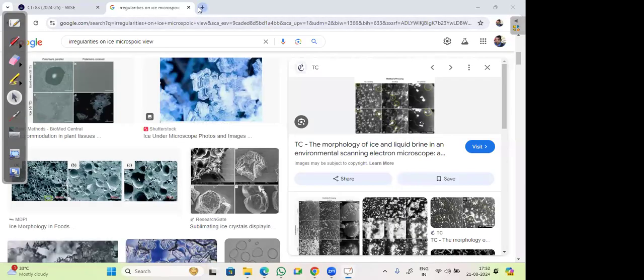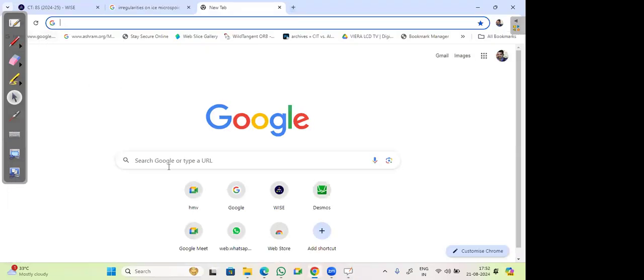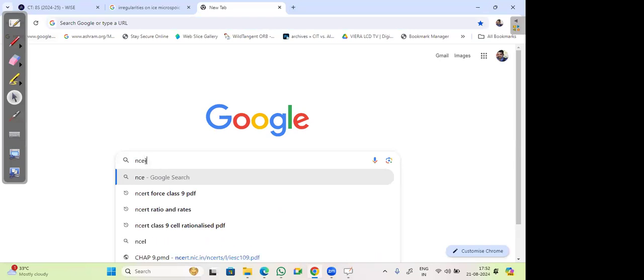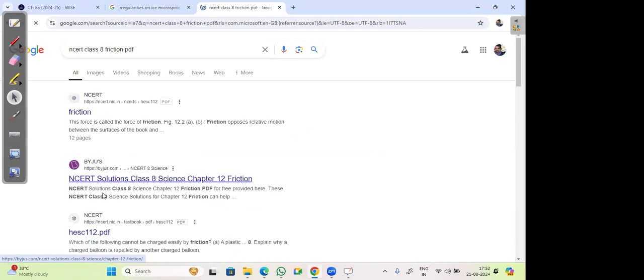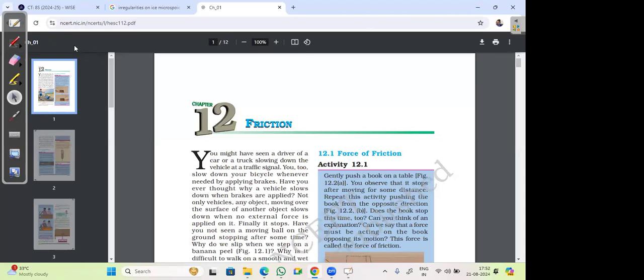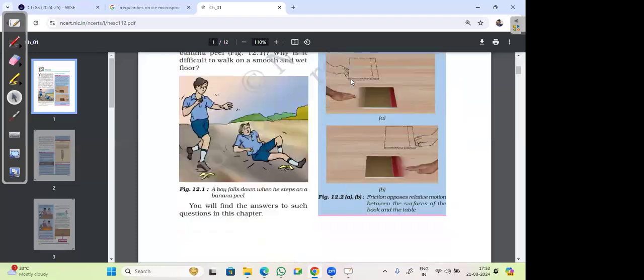Let's now try to see it with the help of your NCERT. You see the activities which we had discussed here.